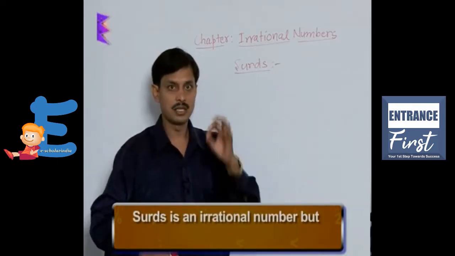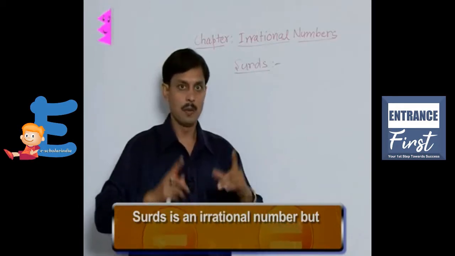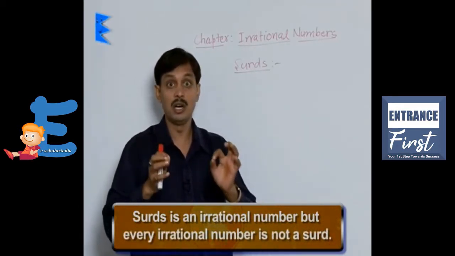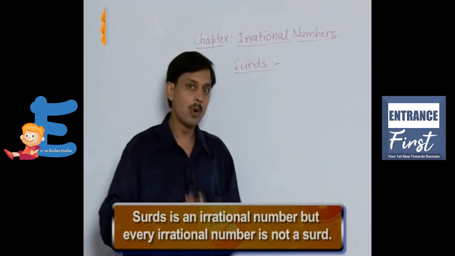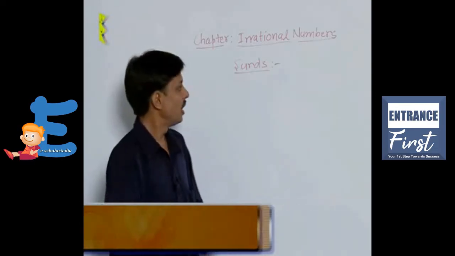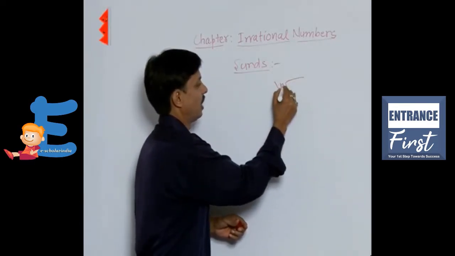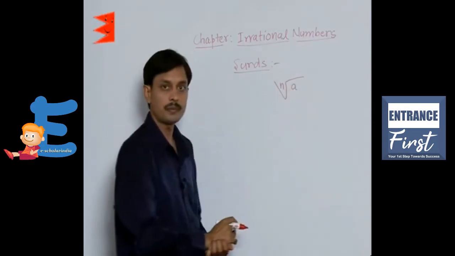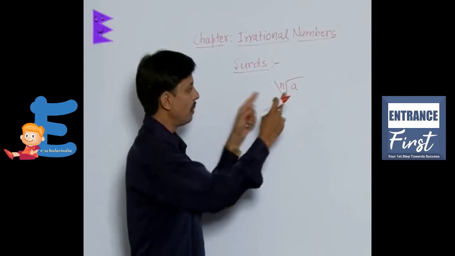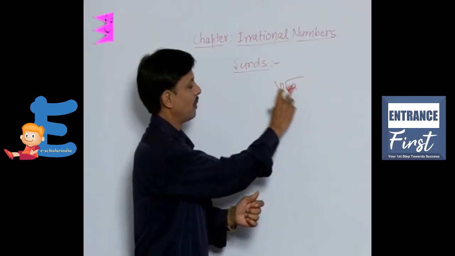In fact, a surd is an irrational number, but every irrational number is not a surd. So before it, I want to tell you what actually a surd is. If I write an irrational number like nth root of a, what are the properties that make this result a surd?